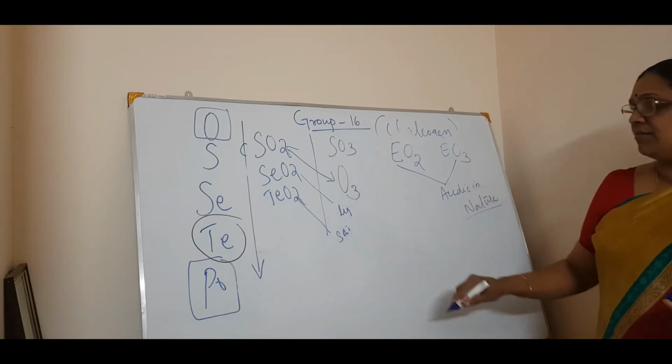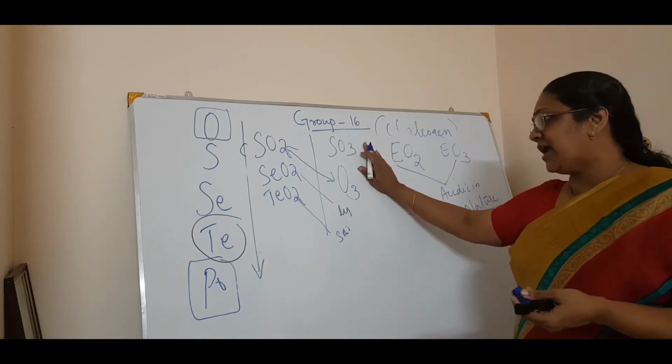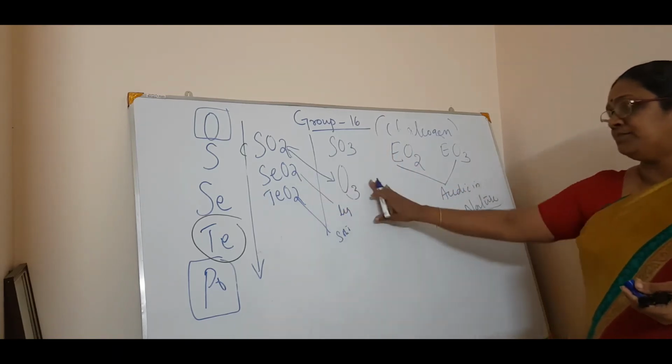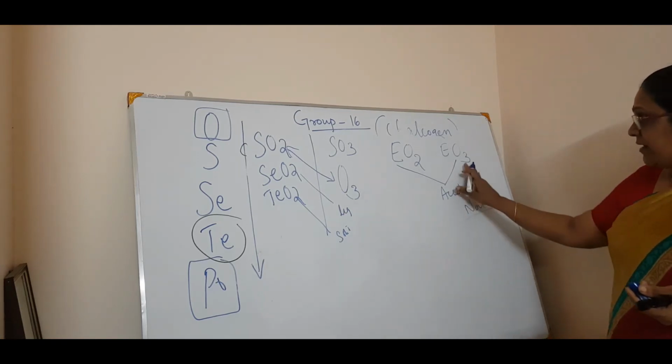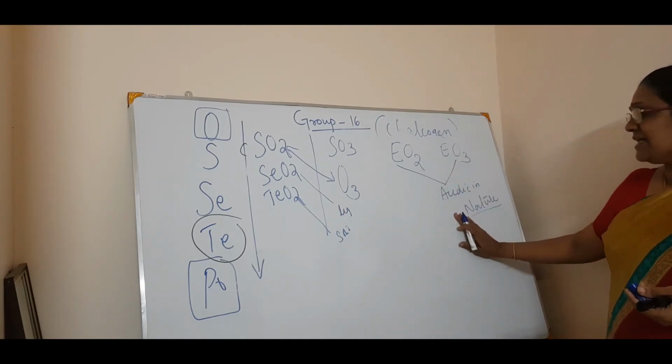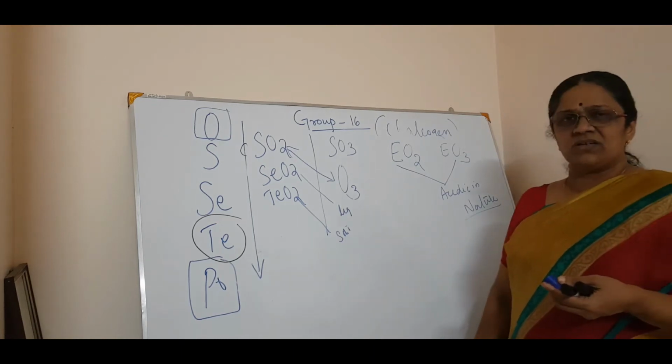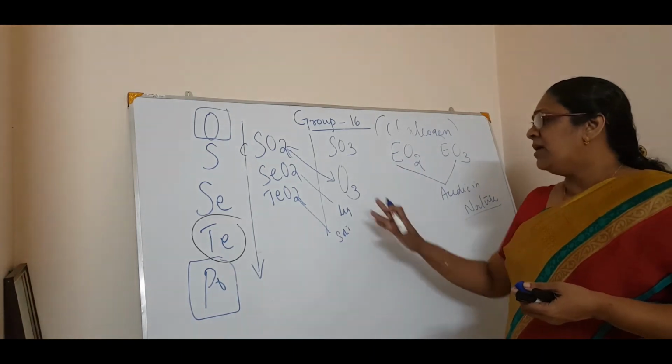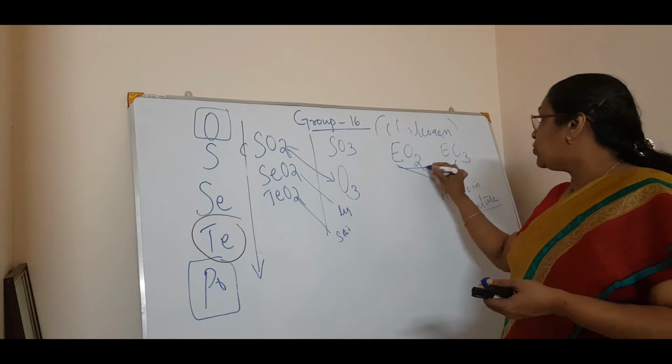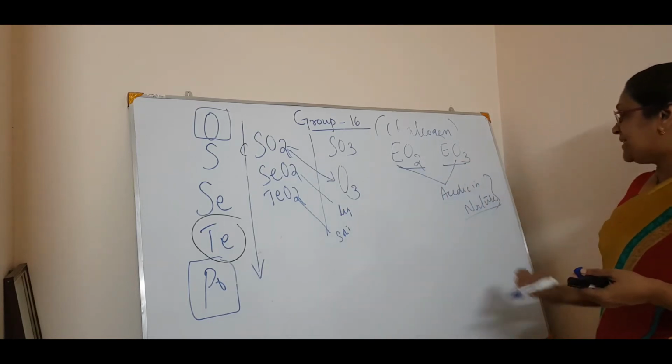So these are the main things about the oxides. So that's all, simple, only two things to remember. It will form the oxides EO2 and EO3, and they are both acidic in nature.